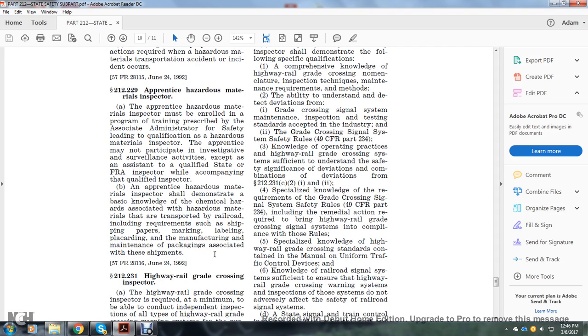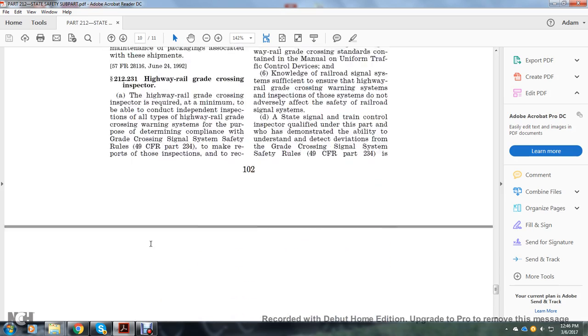Alright, 212.229, Apprenticeship Hazardous Material Inspector. The Apprenticeship Hazardous Material Inspector must be enrolled in the training program prescribed by the Associate Administrator for Safety, leading to the qualification of hazardous material inspector. The apprentice may participate in investigation and surveillance activities only as an assistant to a qualified state or FRA inspector while accompanying the qualified inspector. An apprenticeship hazardous material inspector demonstrates basic knowledge of the chemical hazards associated with hazardous material transported by the railroad, including requirements such as shipping papers, marking, labeling, placarding, car and manufacturer maintenance for the packaging associated with the shipment.